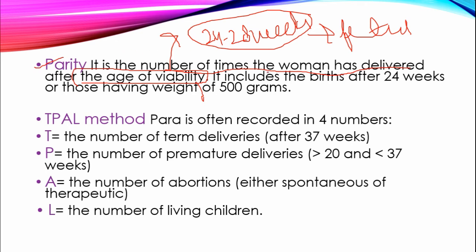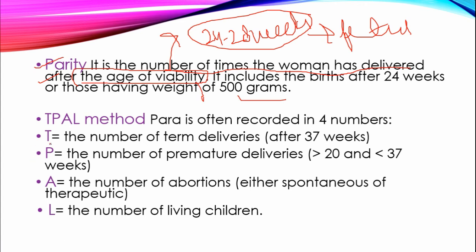ठीक है, the parity is the number of times the woman has delivered after the age of viability. It includes births after 24 weeks, those having a weight of 500 grams. Okay, then comes the TPAL method. Para is often recorded in 4 numbers.